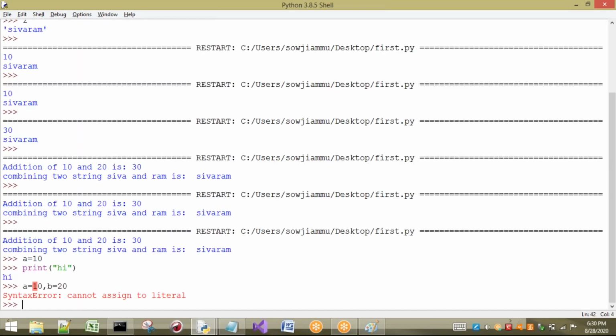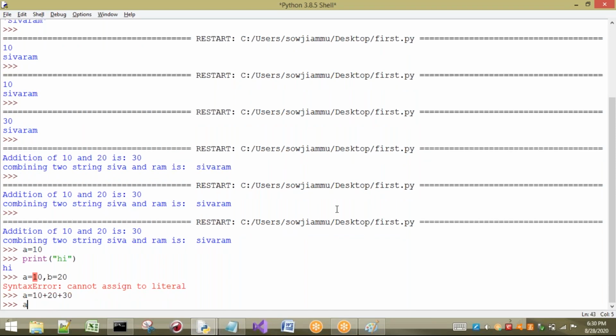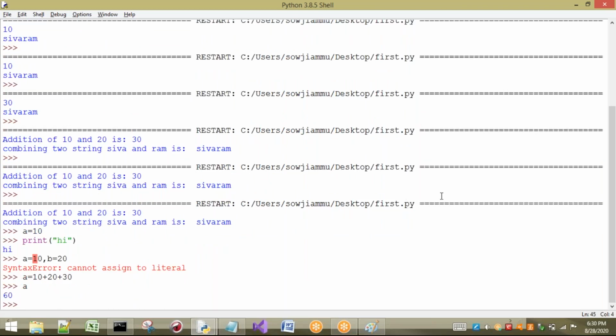So let us see those alternatives. That is, multi-line statements. Let us see here. So a equal to, for example, 10 plus 20 plus 30. What is the value of a here? If I print a, we are going to get 60.